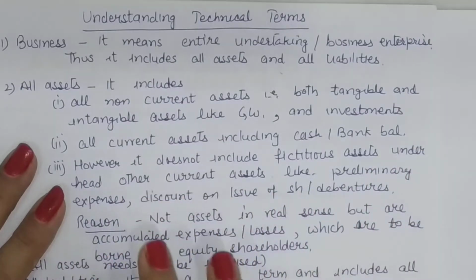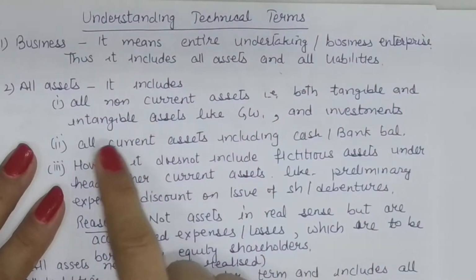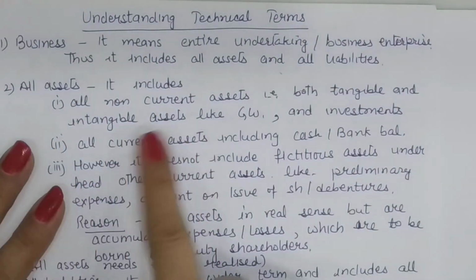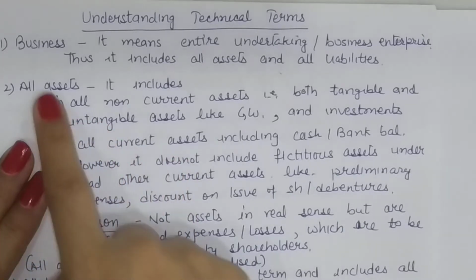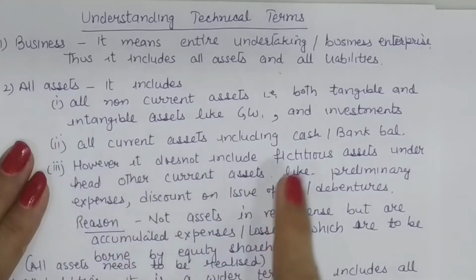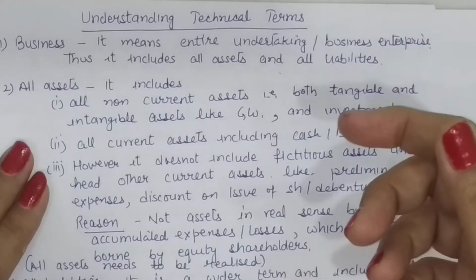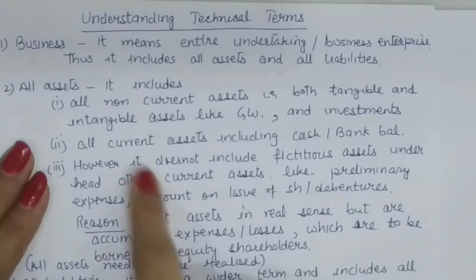So even goodwill, patents, copyrights, investments, they are all included here. So if all assets are taken up, then all fixed assets, then all current assets. Even the current assets will include cash and bank balance, which will also be taken up if your question says all assets are taken up.